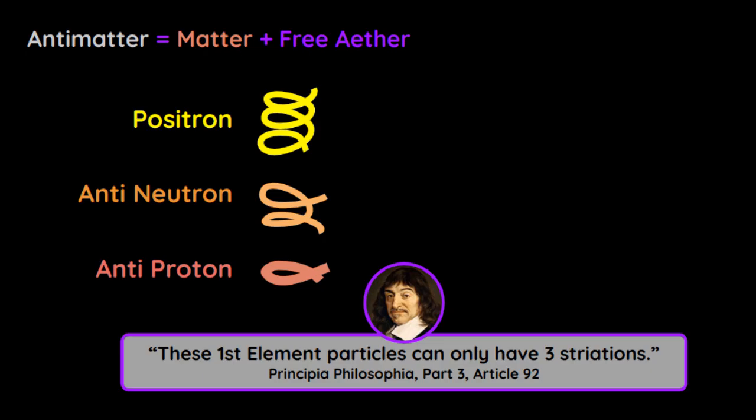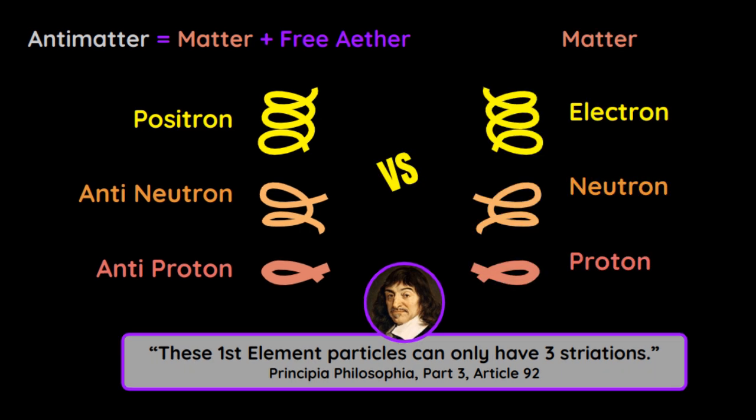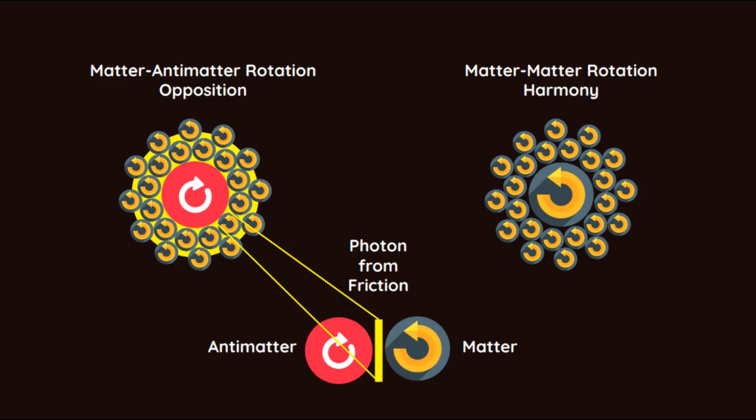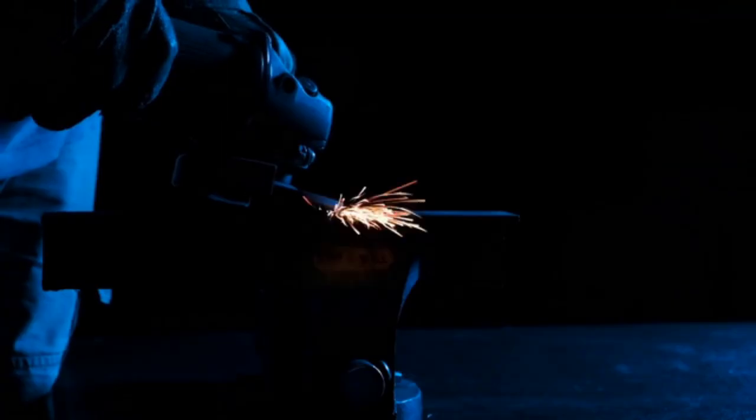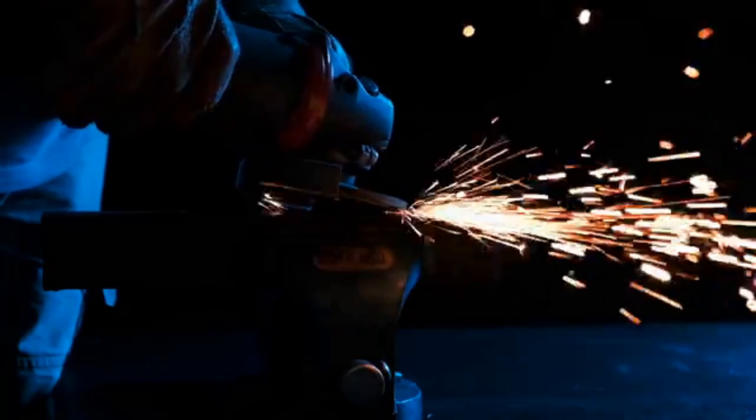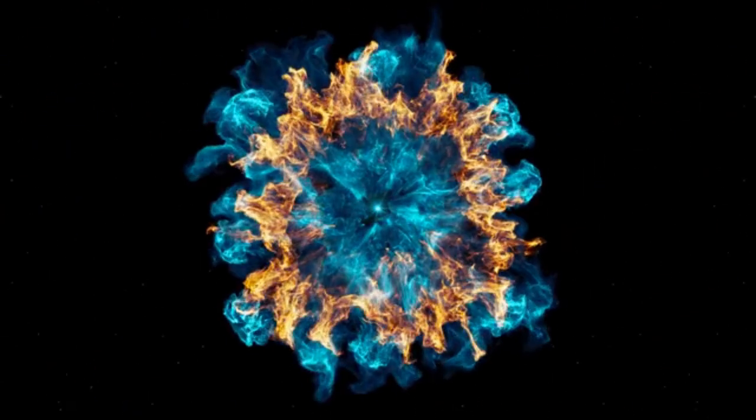This free ether has an existential clockwise vortex rotation. All particles that have mass have an opposite counterclockwise vortex rotation. These cancel out upon contact, violently stopping their rotations as friction. This releases energy and reverts both back to pure aether.